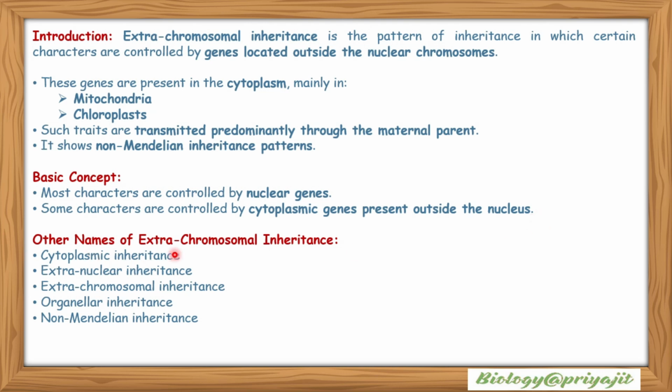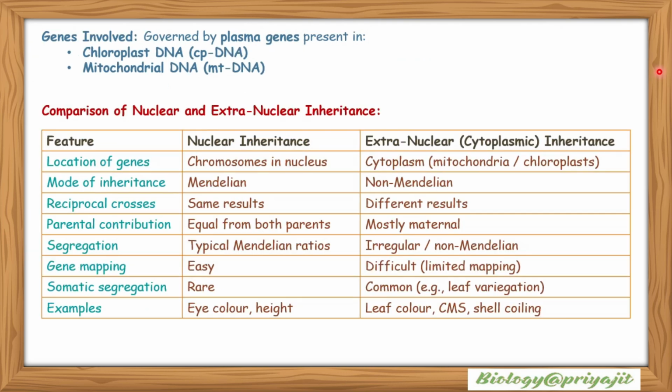What are other names of extrachromosomal inheritance? It can be named as cytoplasmic inheritance, extranuclear inheritance, extrachromosomal inheritance, organellar inheritance, and non-Mendelian inheritance. Genes involved: it is governed by plasma genes present in chloroplast DNA or cpDNA and mitochondrial DNA or mtDNA. So, comparison of nuclear and extranuclear inheritance.